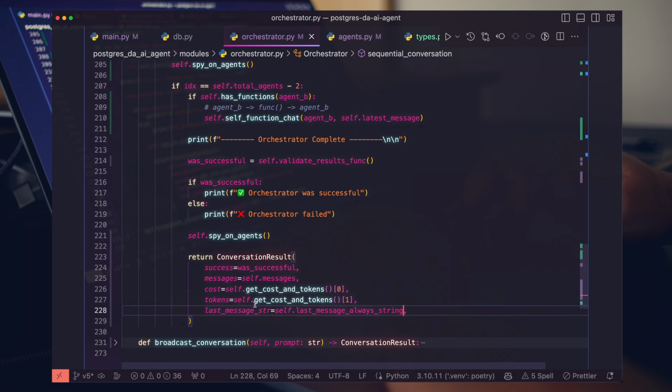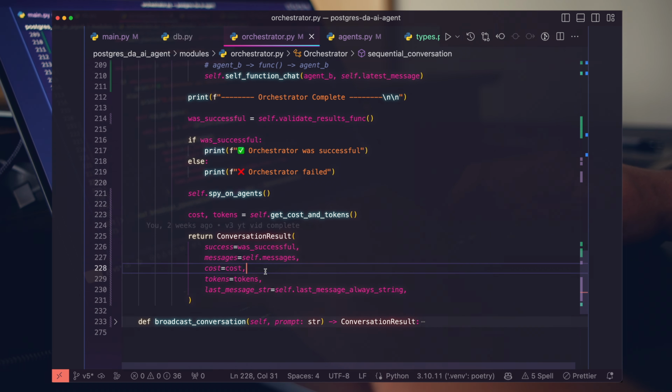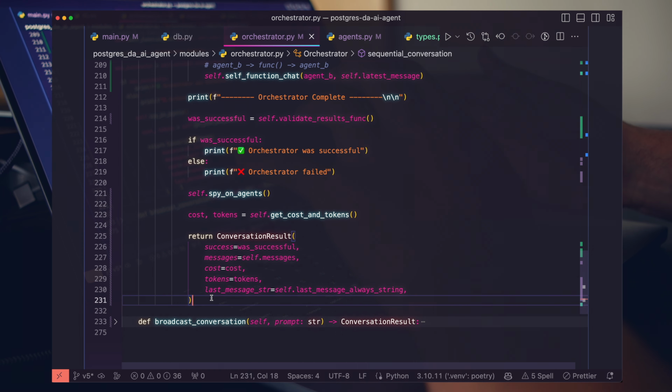Let's go ahead and place that there. Let me pull out the tokens. We don't need to run this twice. And then we can just place those here. Great. Cost, tokens, great. So this is all coming out as a concrete response type that we can use in the future to chain agent responses and conversations together, just like we did with our previous data visualization team.